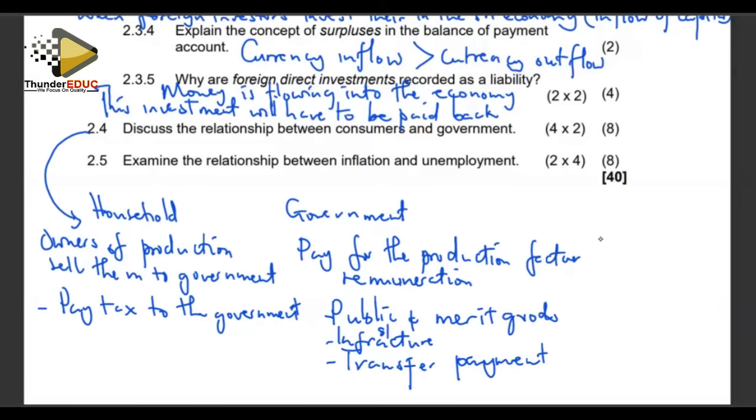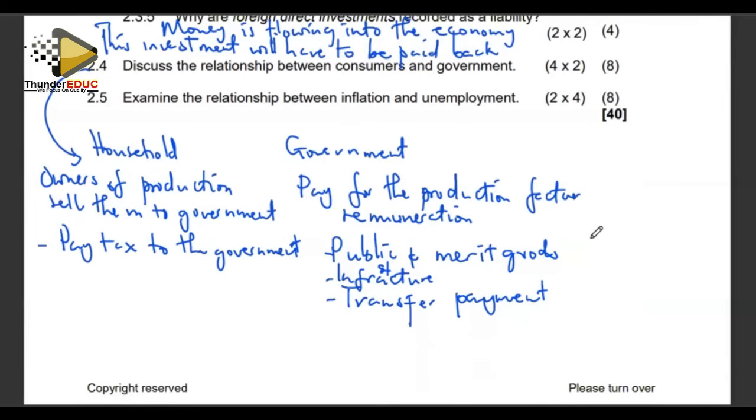It's a relationship that is mutually beneficial. The households sell their factors to the government, and the government pays back the remuneration for the factors offered by the consumers. And on another dimension, the government charges a tax and the consumers pay the tax to the government. In return, the government provides them with public and merit goods, infrastructure, and those kinds of transfer payments. All right, that is how we can attempt to answer that question.